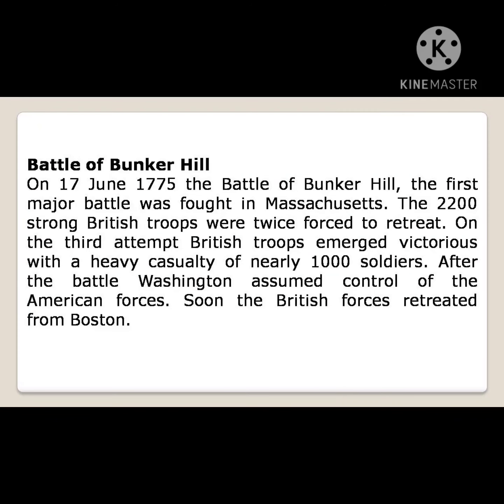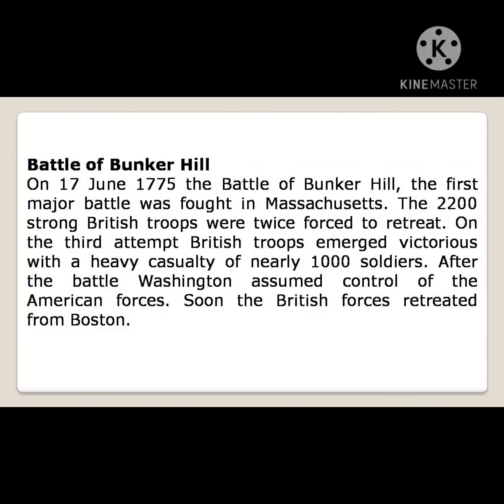2,200 strong British troops were twice forced to retreat. On the third attempt, the British troops emerged victorious, but with a heavy casualty of nearly 1,000 soldiers dead.